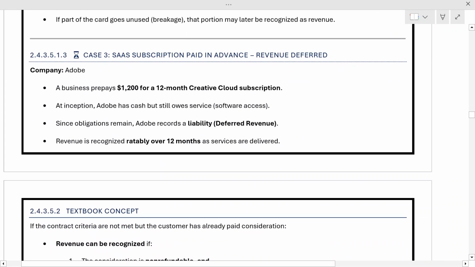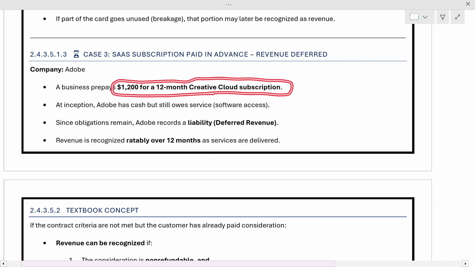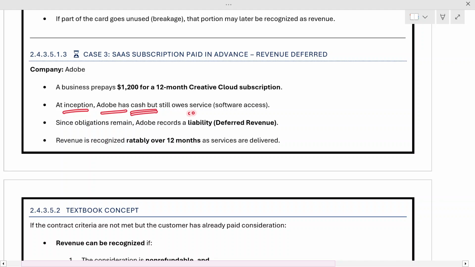Let's see the third situation, where a software as a service subscription is paid in advance and revenue can be deferred. Now let's take the example of Adobe. In the case of Adobe, a business goes and prepays $1,200 for a 12-month Creative Cloud subscription. Now at the inception, Adobe has received the cash, they have received the payment, but they have still not provided any services or any software access, because this will be provided throughout the period of 12 months.